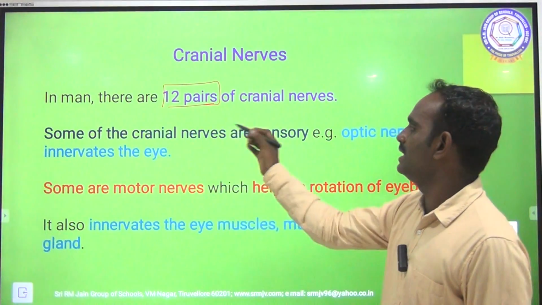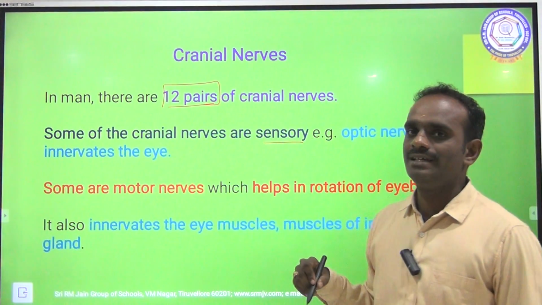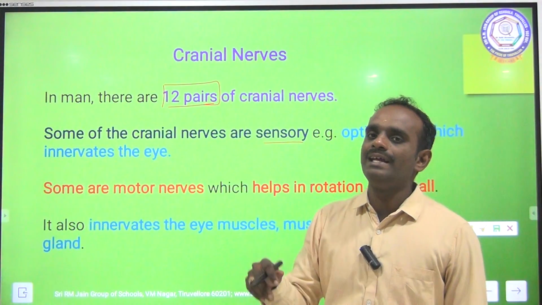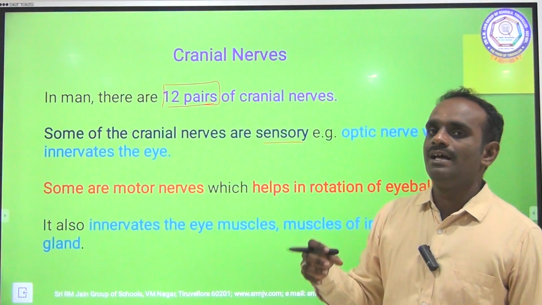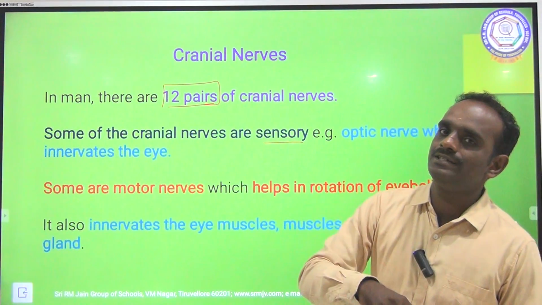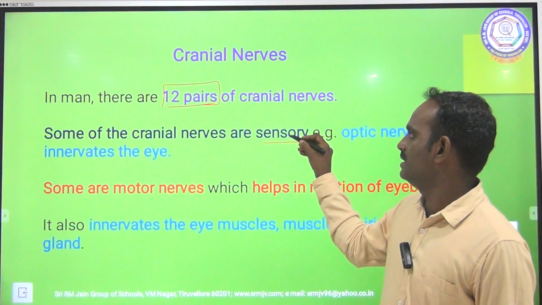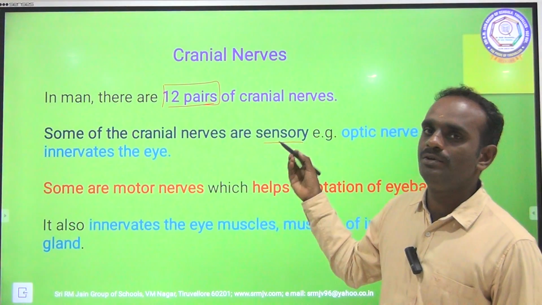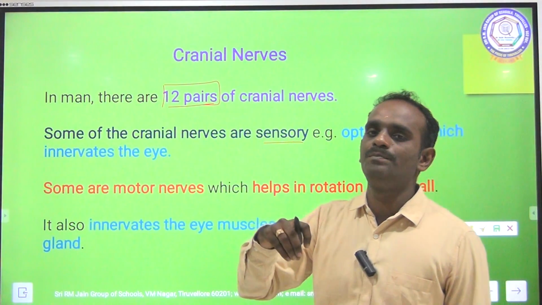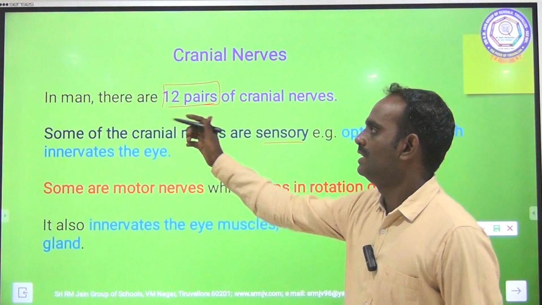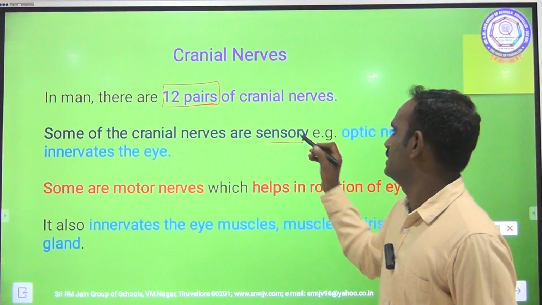Some of the cranial nerves are sensory. So you know very well, sensory means that it only carries the nerve impulse from the sense organs to the central nervous system. So this type of sensory nerve or sensory neuron carries impulses from the sense organs to the central nervous system. So some of the cranial nerves are sensory.